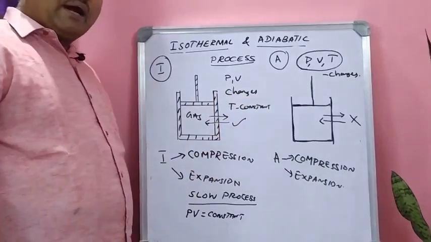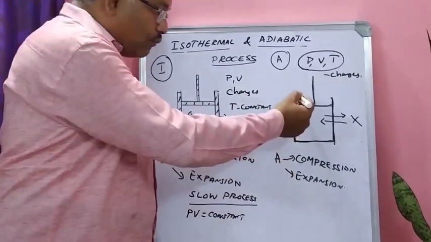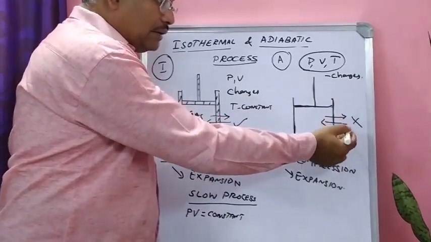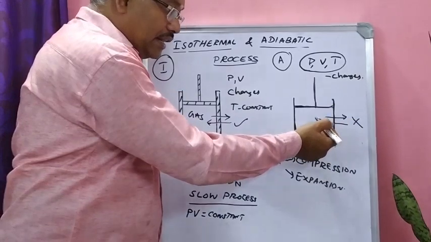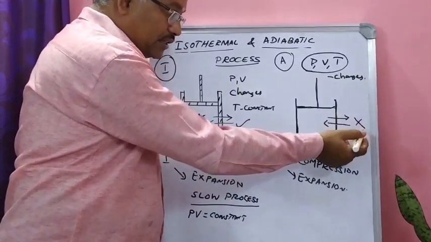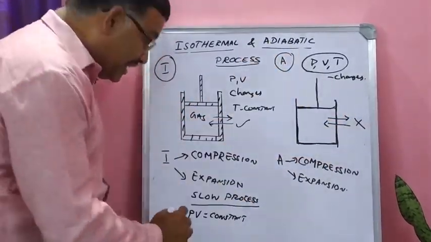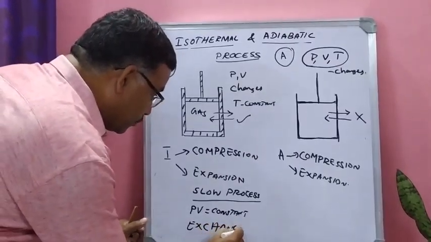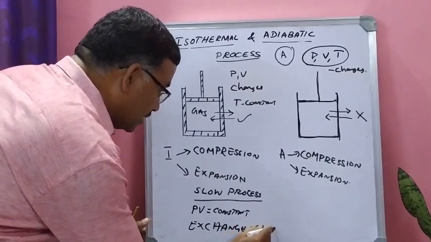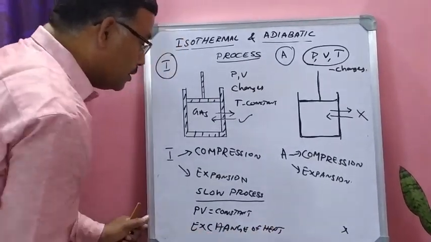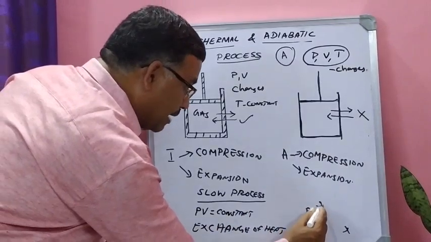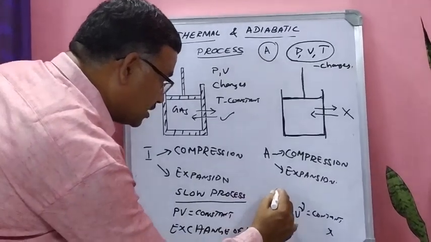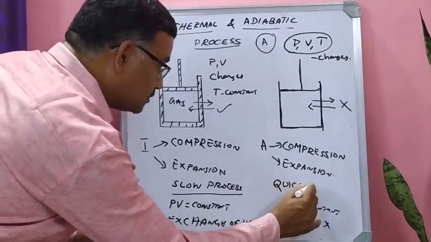Now, when we come to adiabatic process, what happens? The walls of the container are made up of non-conducting walls. You cannot take the heat from the surroundings. You cannot give the excess heat to the surroundings. So exchange of heat is not possible. Here exchange of heat is possible. Here it is not possible. PV equal to constant here. Here PV^gamma is equal to constant. It is the equation for Poisson's law. It is a slow process. It is a quick process.